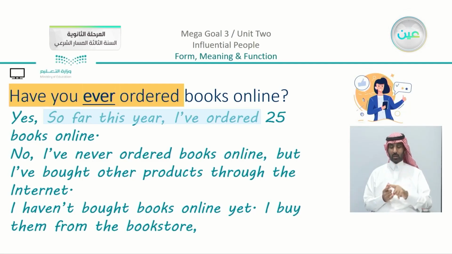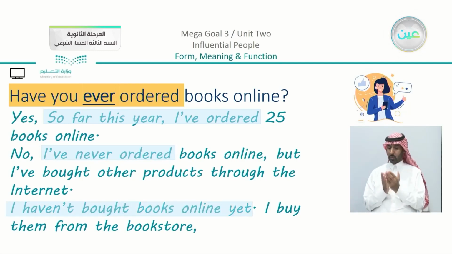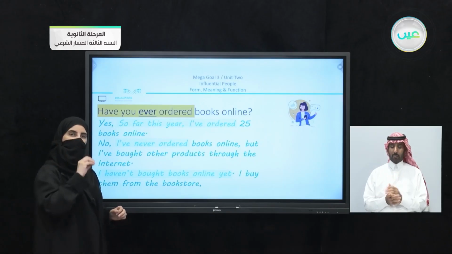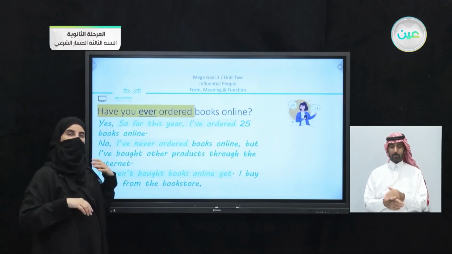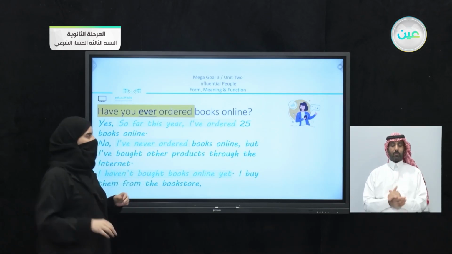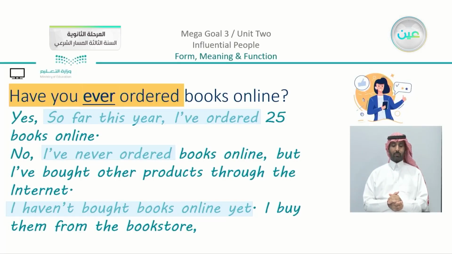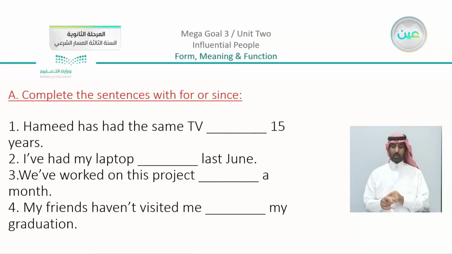Now so far is a time expression that I can use with this type of answer. If you are answering by experience, you can say so far, for example. We have another type, which is I have never ordered. We have also, I haven't bought books online yet. So there are different words, or sorry, different phrases that can be used within these sentences to show your time.